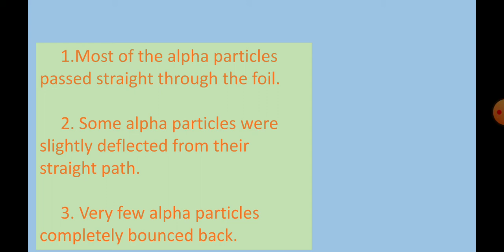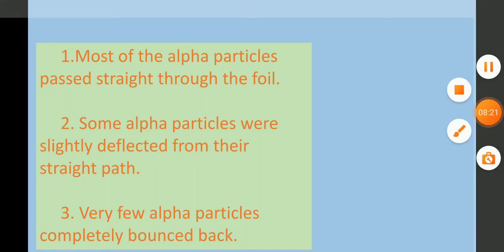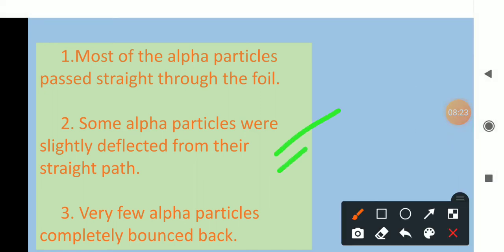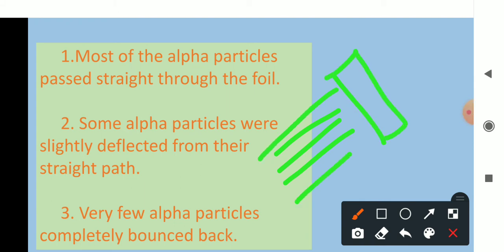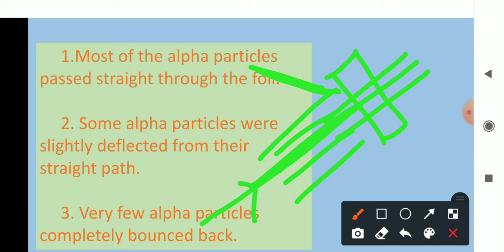The third observation is that very few alpha particles are completely bounced back. Let me draw a diagram and explain. When alpha particles are passed through a gold foil, this is the gold foil. The majority of the alpha rays pass straight through the foil, whereas certain alpha rays are deflected to a particular angle, and certain alpha rays are deflected back at the same angle.